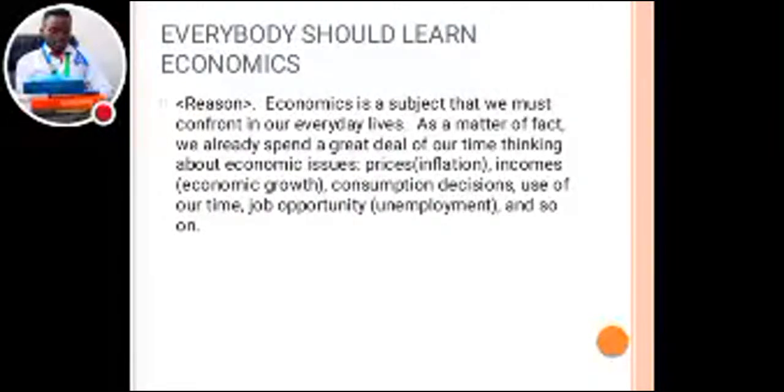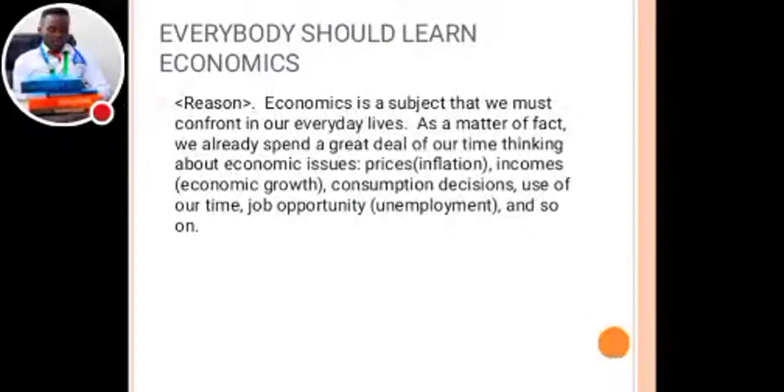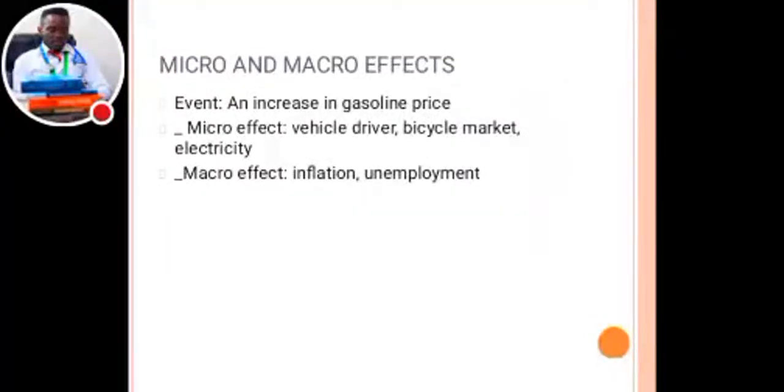So income, that is economic growth, as well as consumption decisions, that is used in our job opportunity, talking about unemployment, and so on and so forth. So everyone should have at least an understanding of what economics is all about. Now, let's look at micro as well as macro effects.